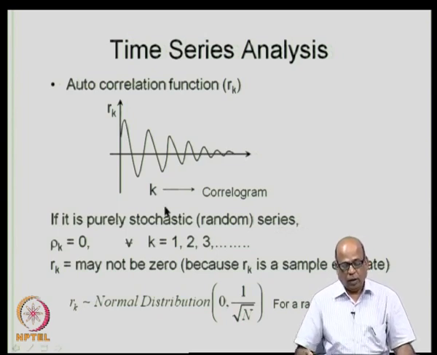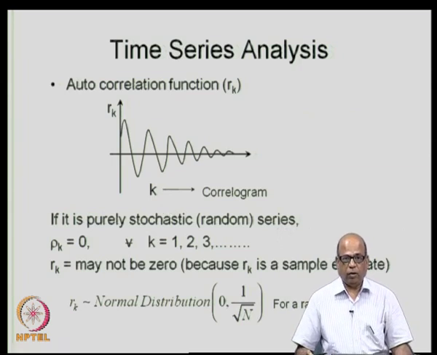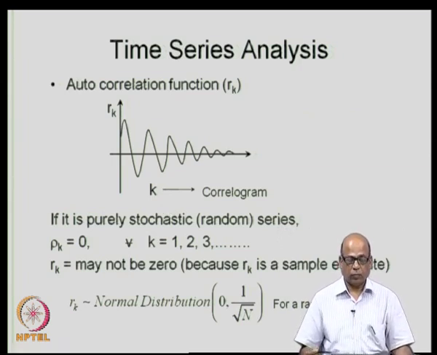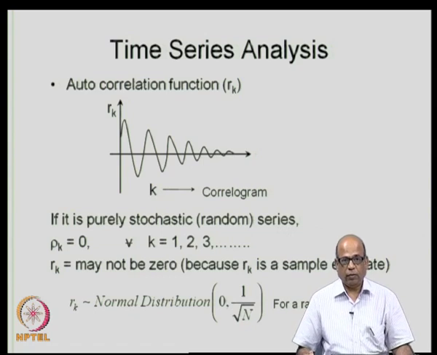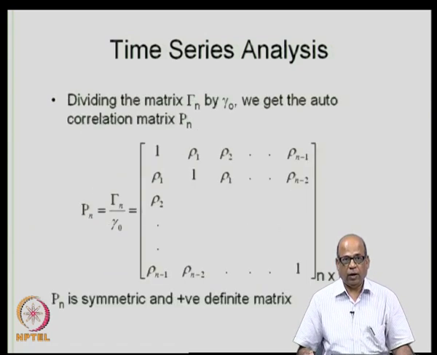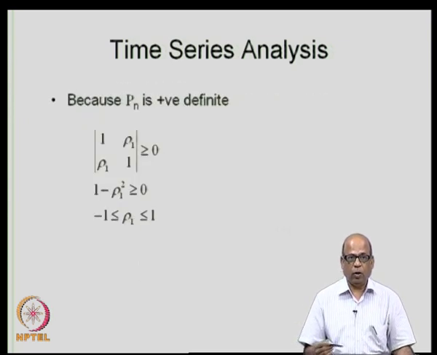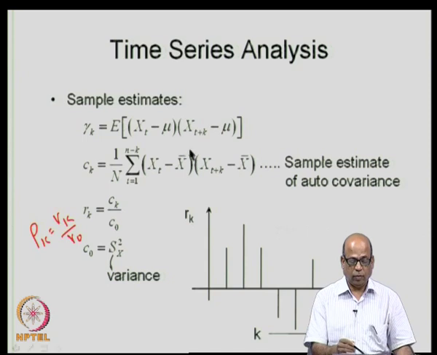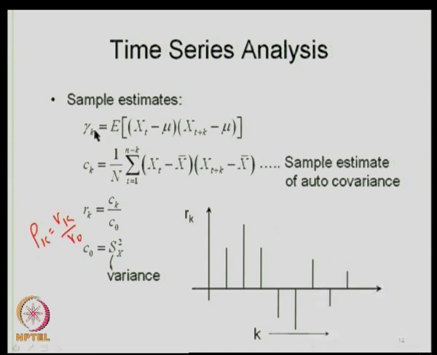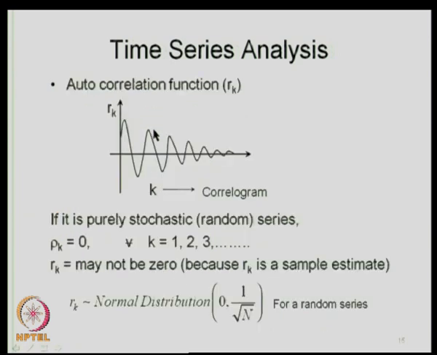If it is a purely random series or purely a stochastic series, then theoretically rho k must be equal to 0, because x t and x t plus k are not related at all. We have seen that for a purely stochastic process the autocovariance must be 0, and therefore, rho k must be equal to 0 for all k.